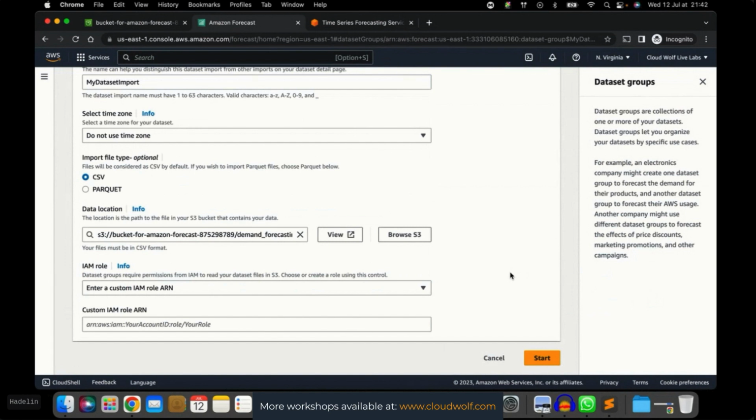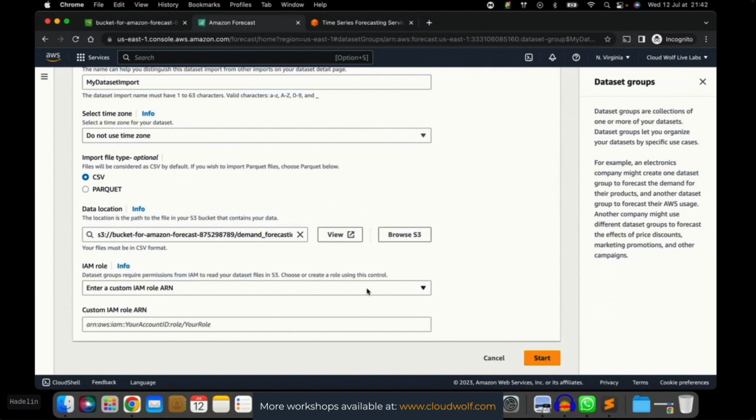Now, very important, remember that whenever we use an AWS service that will either read or write in S3, we have to give permissions to this AWS service. And how to give permissions to an AWS service? With IAM roles. So now we have to create an IAM role for Amazon Forecast in order to grant it access to S3 in order to read or write. Because we're going to do some exports at the end, it will also be about writing. We have to give the permission to read into S3 in order to import the dataset, but also to write into S3 in order to export the predictions.